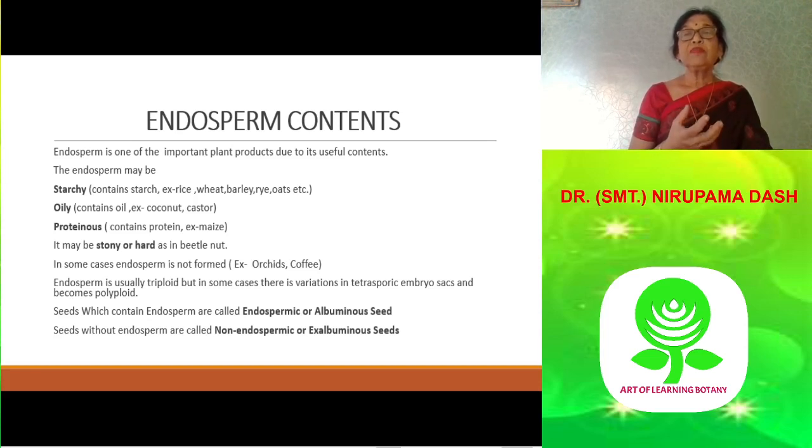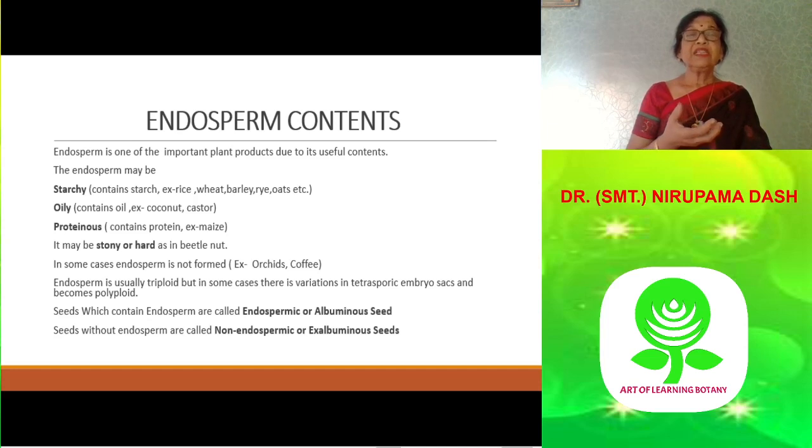Endosperms are generally triploid, because they are the result of triple fusion. There are also different types of endosperms: tetraploid, haploid, and polyploid. Haploids are generally seen in gymnosperms because the endosperm is a continuation of the female gametophyte. Tetraploid and polyploid endosperms arise according to the number of polar nuclei involved in the fusion process.